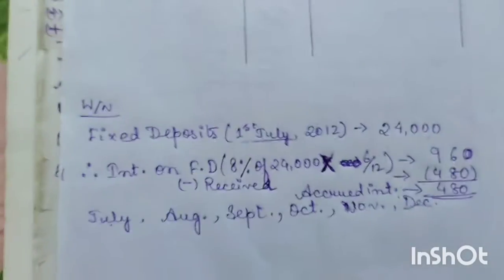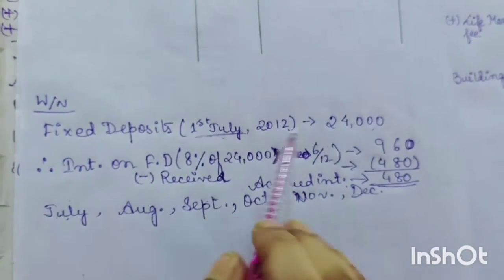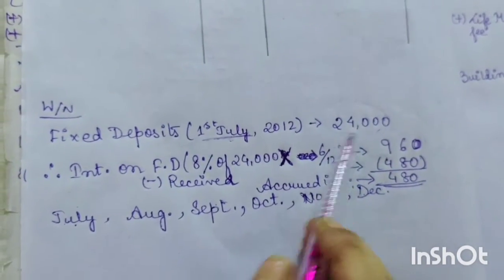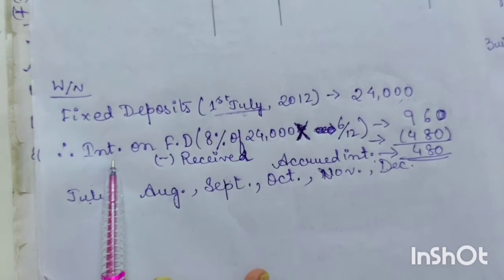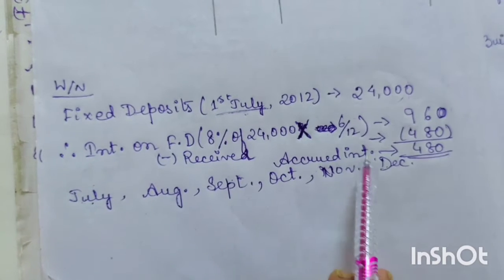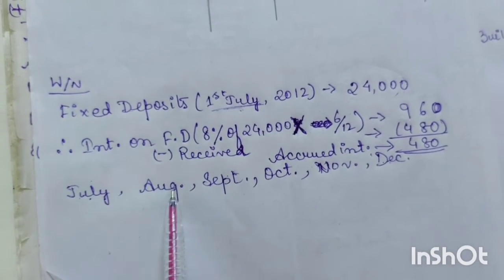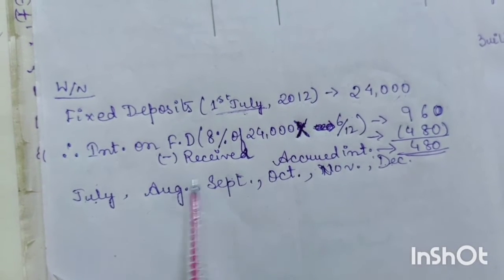I'm explaining it again. See here, we have made the fixed deposit on 1st July. The amount was 24,000. So whenever we will get interest, we will get interest from 1st July till 31st December. So for how many months will we get? July, August, September, October, November, December. That is 6 months.